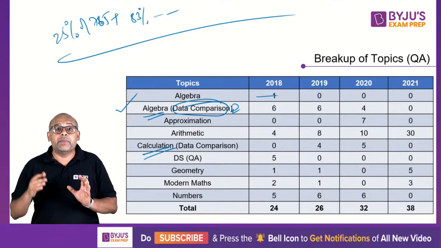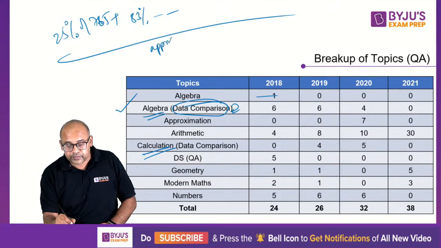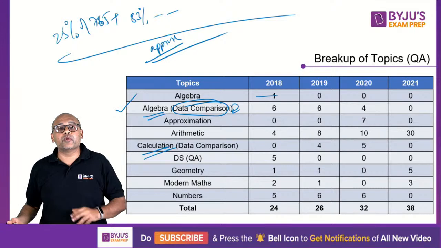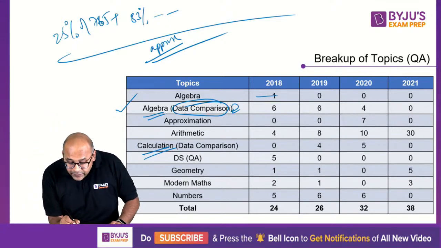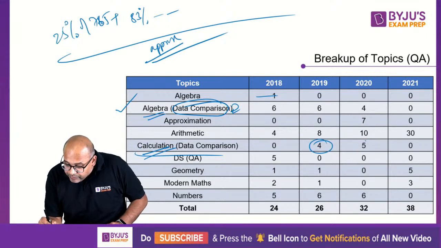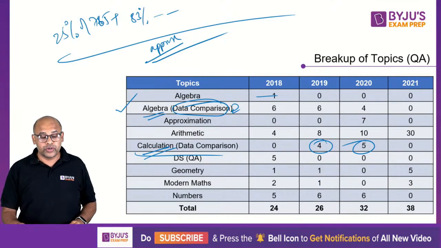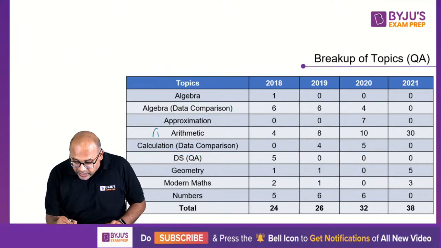That's how the questions are based on calculations, or you can call it approximations. You don't have to give the exact answer. You have to approximate it and come to an answer. In fact, I have 1 or 2 examples about that also. So you can notice that you have a decent number of questions coming from calculations also. But yes, if you ask me, the highest importance comes for arithmetic.